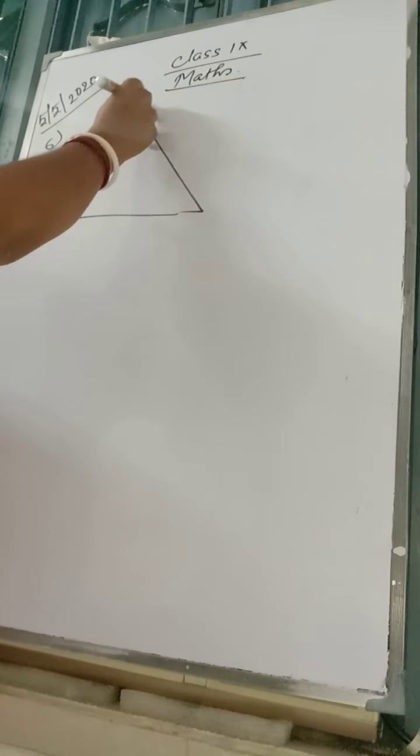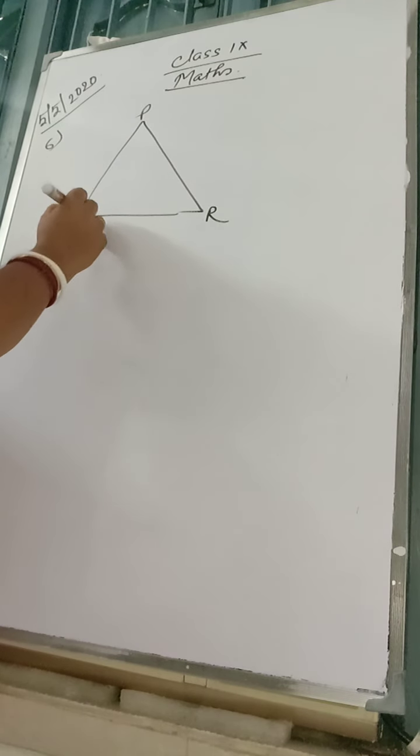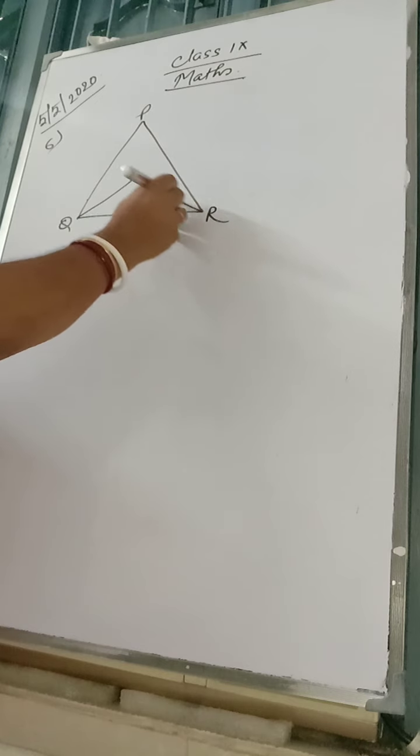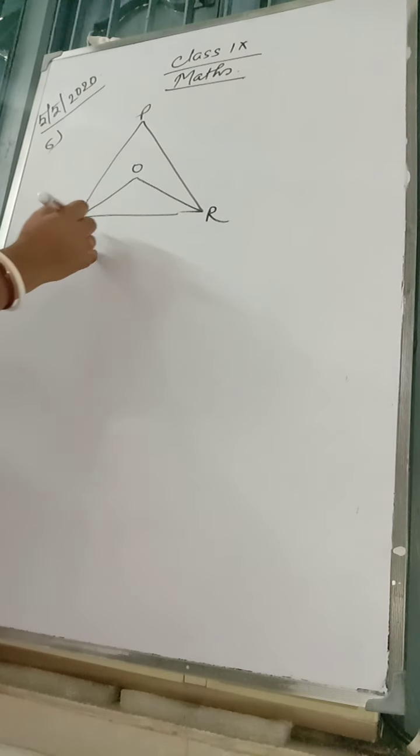The bisector of equal angles of an isosceles triangle PQR meet at O. Question number 6. This is an isosceles triangle PQR, and the bisector of angle Q and angle R meet at O. Clear?